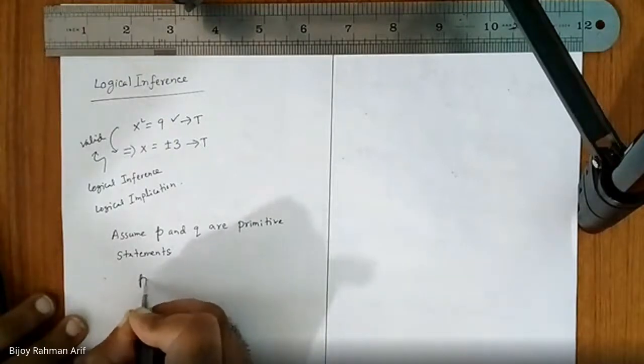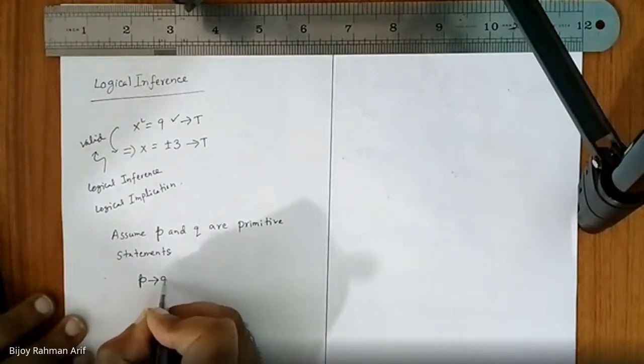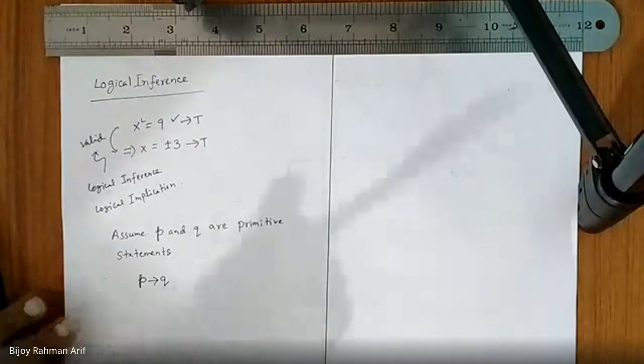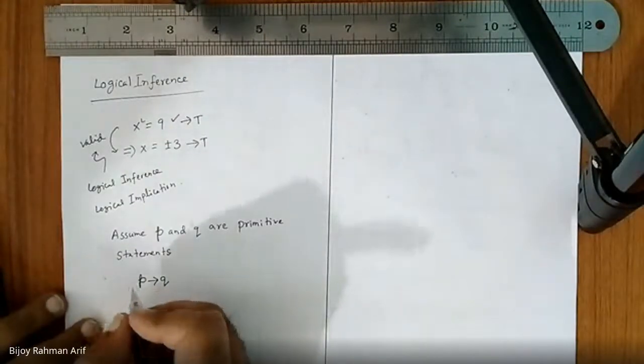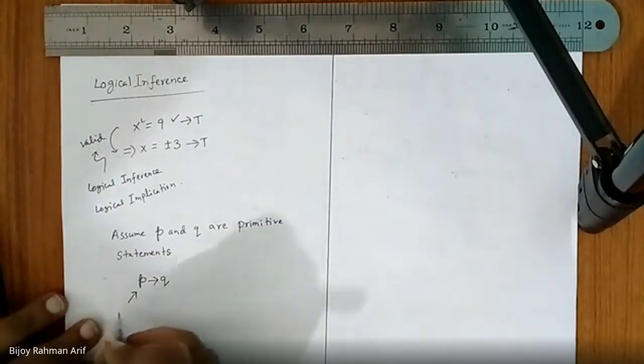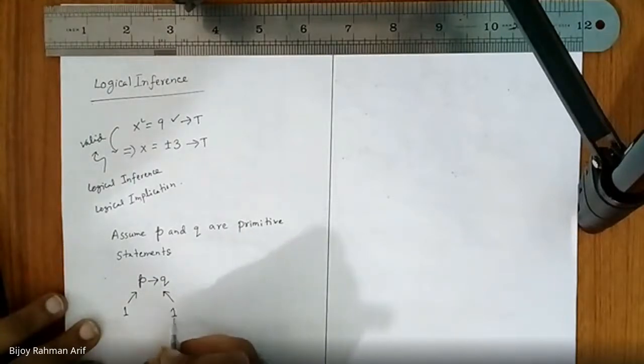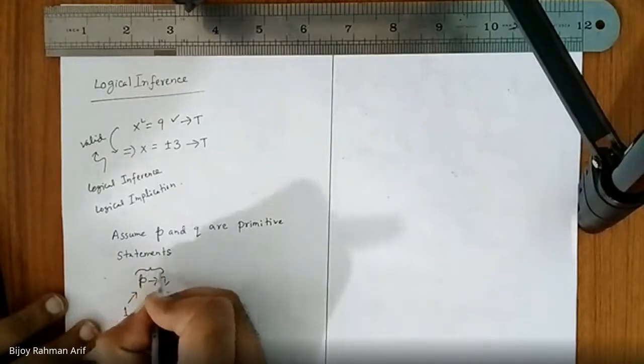How can you prove P implies Q is a valid argument? How can you prove this one? To prove it, P implies Q has to be a tautology. So whenever you prove it is a tautology, what happens? If this one is 1, this one is 1, then it becomes a tautology, right?